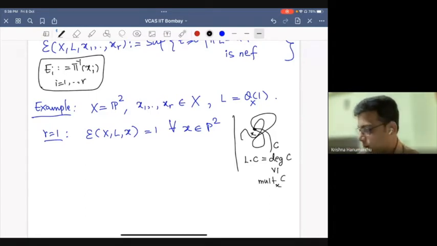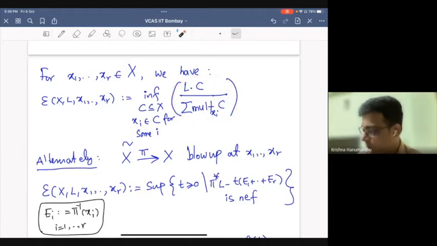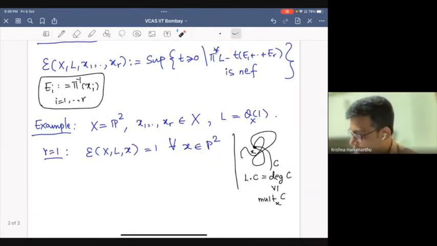This is a property of plane curves. If you take a curve, its multiplicity at a point is bounded above by the degree. So if you take the ratio of L dot C divided by the multiplicity, it is at least 1. So all the ratios are at least 1. And one of the ratios is 1, because if you take the line,